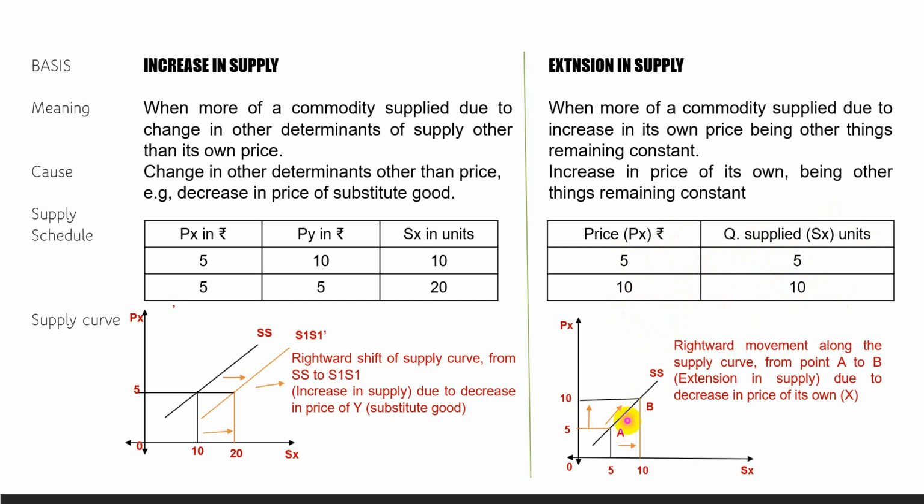In the diagram, in this case, we find movement from A to B. A to B movement along the supply curve shows extension in supply. That is a rightward movement along the supply curve, showing an increase in quantity supplied from 5 units to 10 units. Now if it is for contraction in supply, then it is B to A, in this direction. Price will decrease from 10 to 5, moving from B to A, and quantity will decrease from 10 units to 5 units. That becomes a leftward movement along the supply curve. So for extension and contraction, there is movement, and for increase or decrease, there is a shift.